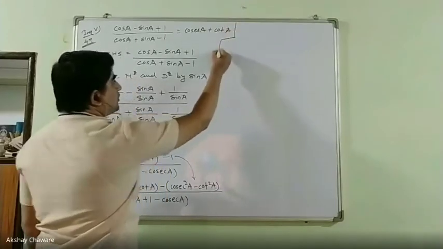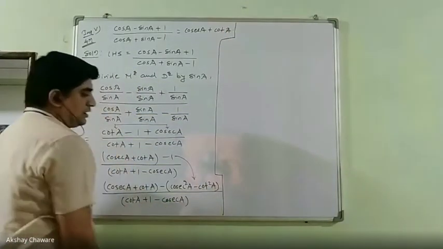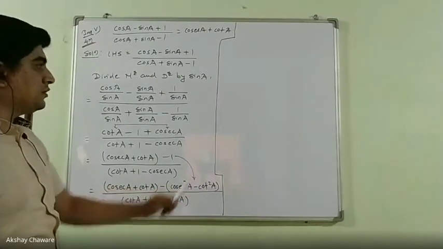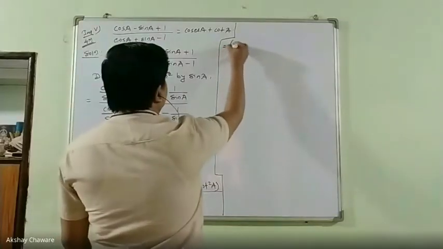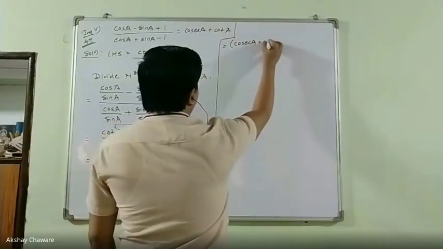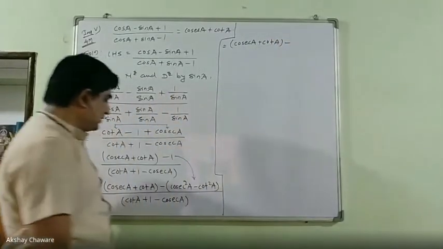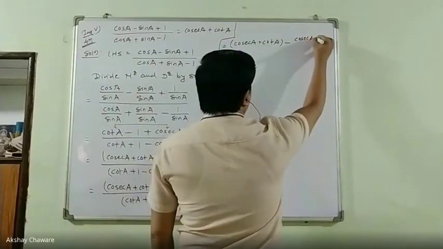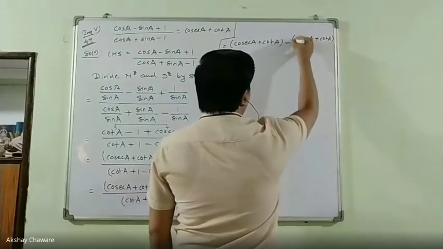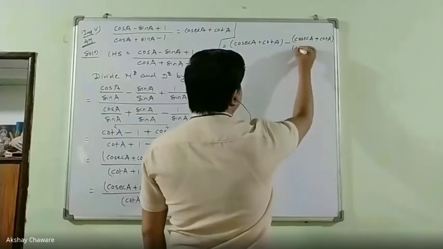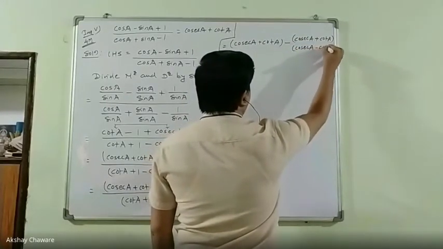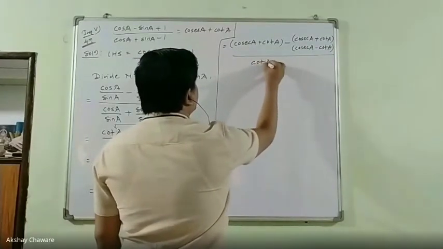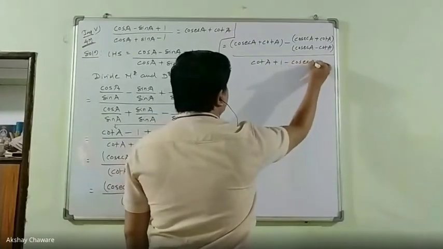Now, if you observe this cosec square A minus cot square A, it is of the form a square minus b square. So the identity will be what? a minus b, a plus b. Our next step will be: first bracket cosec A plus cot A as it is, minus two brackets. First bracket will be cosec A plus cot A, and second bracket will be cosec A minus cot A, completely divided by cot A plus 1 minus cosec A.